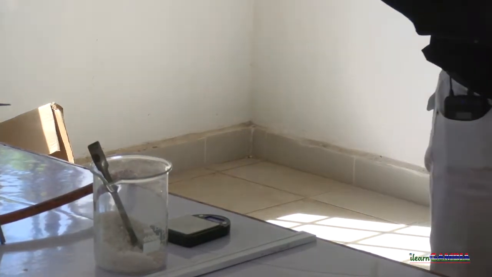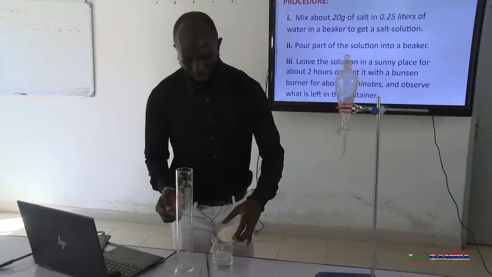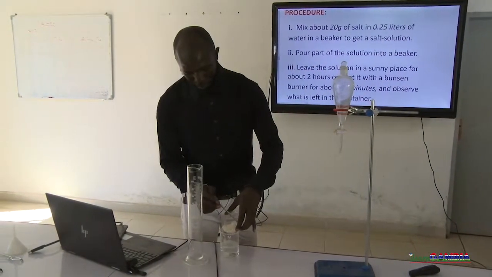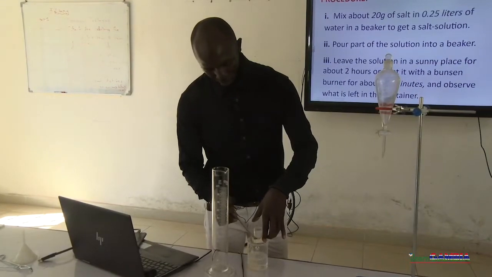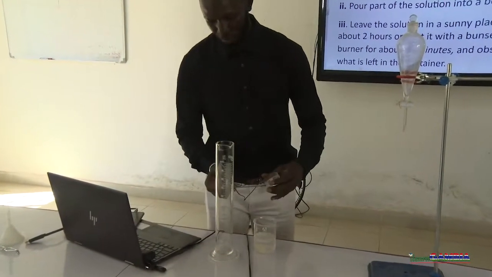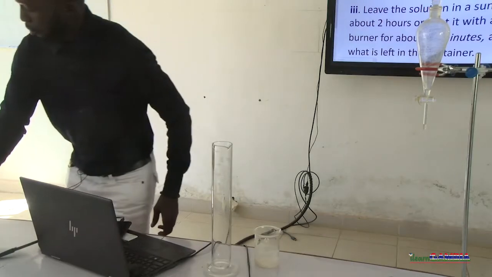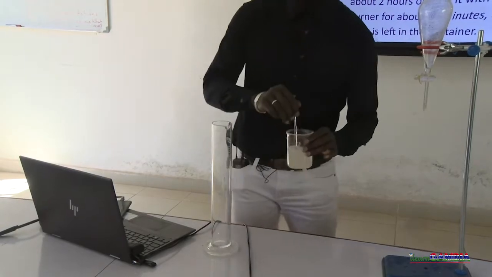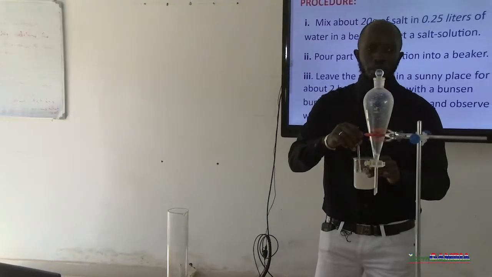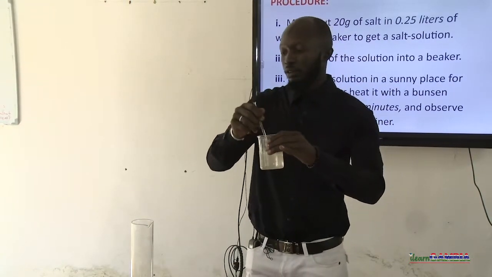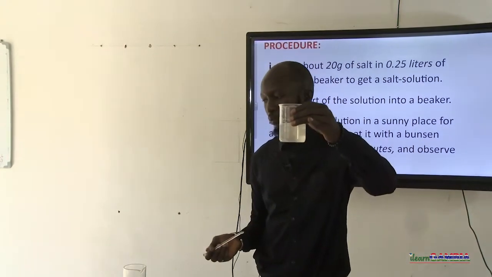So now, this is what we are going to introduce into our beaker of water, and we will now go and heat it up. So that is our stirrer. This is what we are going to take and mix the salt in the water to make sure it dissolves completely. So now that we have, this is called a salt solution.